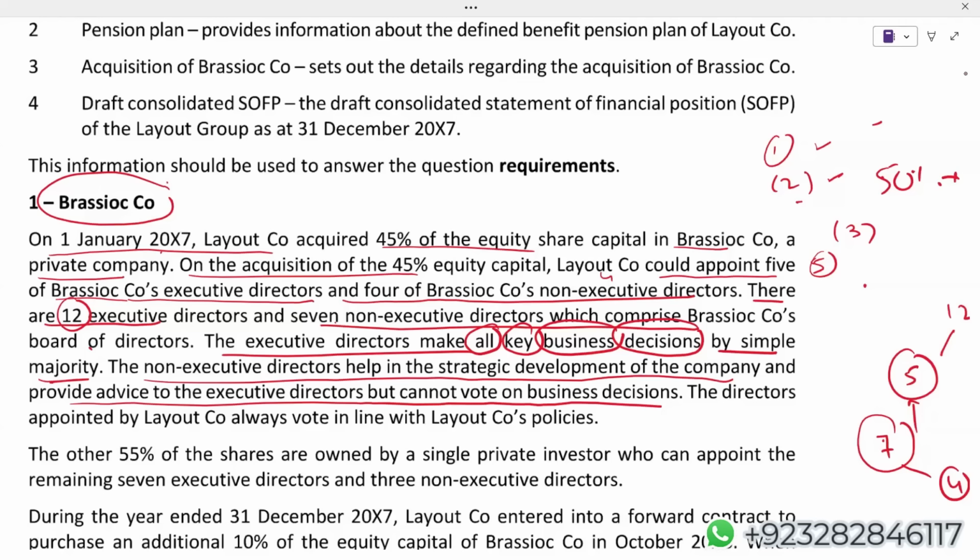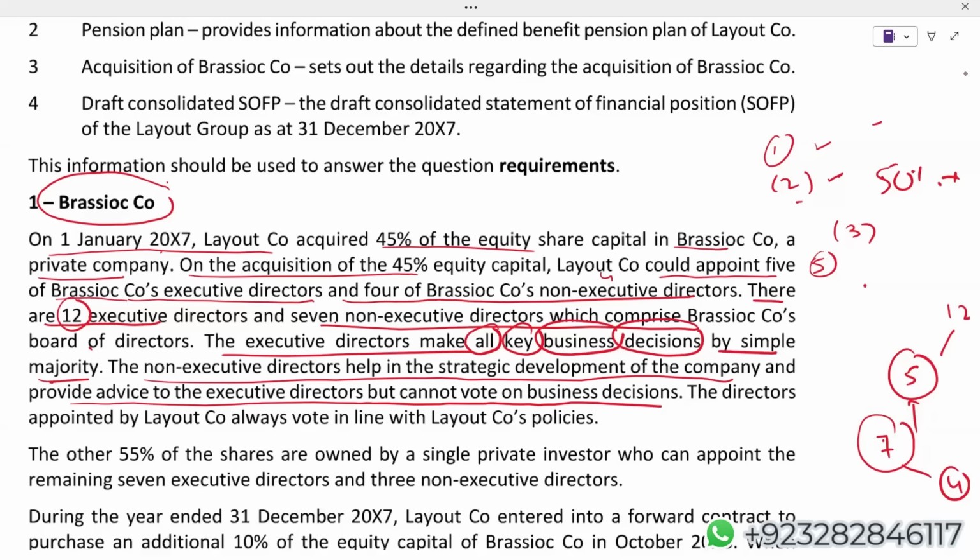Then, due to this 45% holding, Layout cannot appoint the majority of the executive directors, and in order to make decisions in Brasco's company, a majority of executive directors is required. Even though Layout can appoint the majority of non-executive directors, they are irrelevant. Why are they irrelevant? They are not directly involved in key decision making. They are there just to facilitate the executive directors.